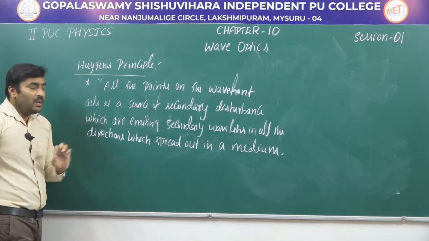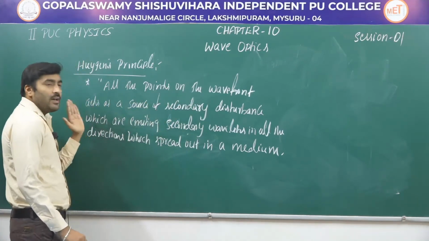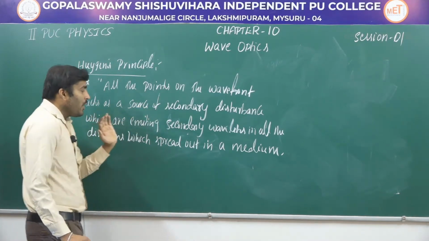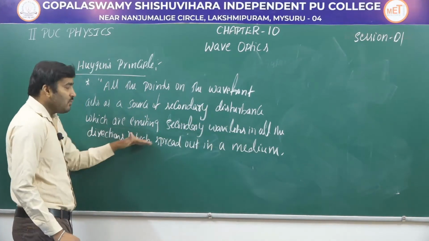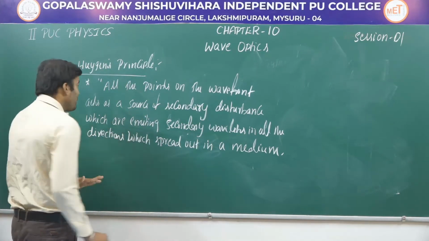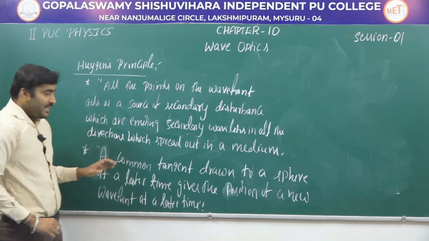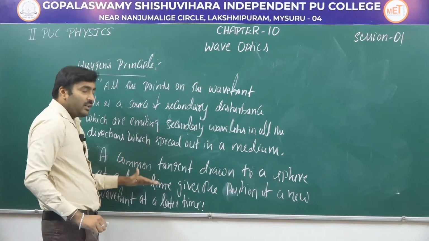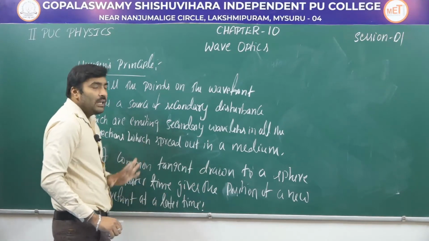So Huygens principle states that all the points on the wavefront act as a source of secondary disturbance, which emit secondary wavelets in all the directions, which spread out in a medium. This is the first point, and we have one more point. The one more point is that a common tangent drawn to the spheres at a later time gives the position of the new wavefront at a later time.